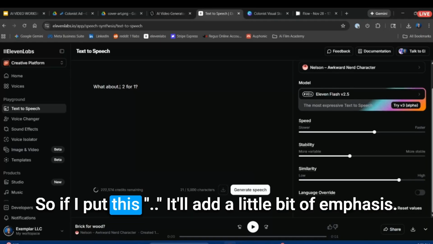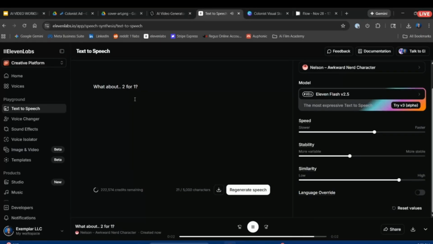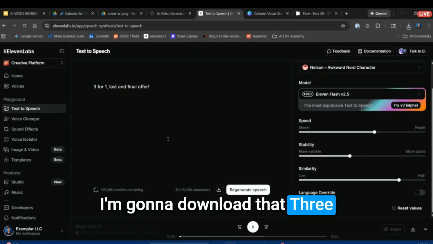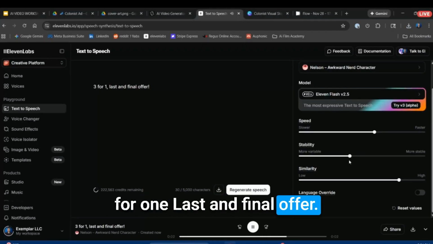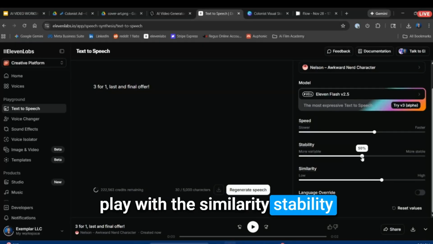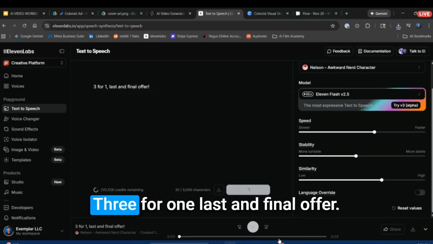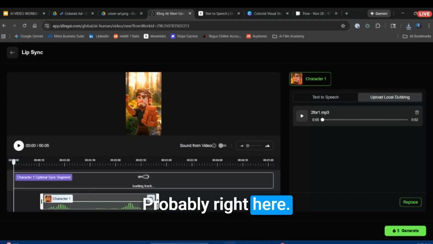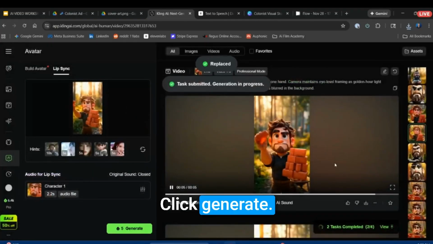If I put this dot dot, it'll add a little bit of emphasis. 2 for 1. There we go. Perfect. I'm going to download that. 3 for 1, last and final offer. I don't like how that sounded. Let's put it the similarity, stability, 3 for 1, last and final offer. The speech. Right here. Click generate.